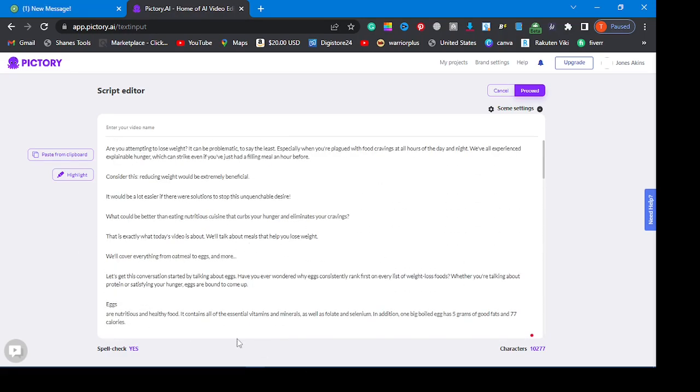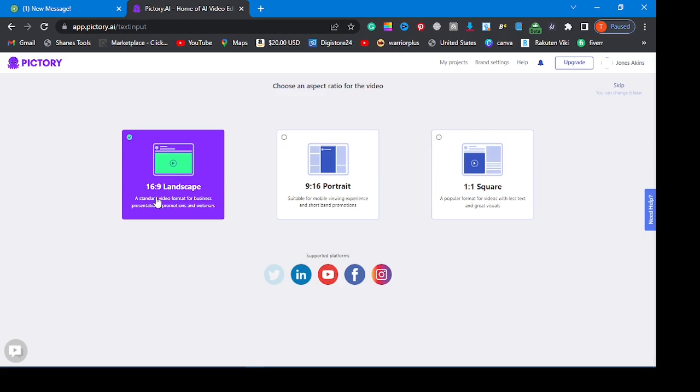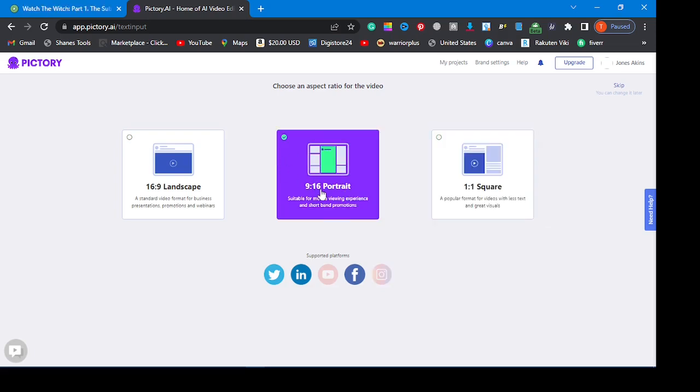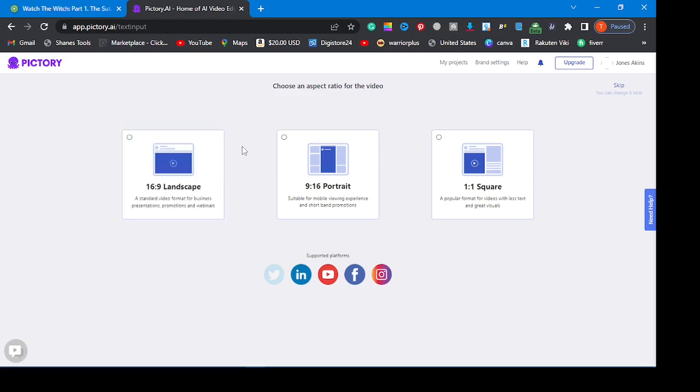Okay, now the next thing to do is hit this one right here. You can see proceed. So select the size. Is it 16:9 landscape? Is it landscape, portrait or square? This one is for blogs, I think. This one right here, square. This one is for phone. And this one is for, you know, YouTube videos. It depends on the video you are creating.